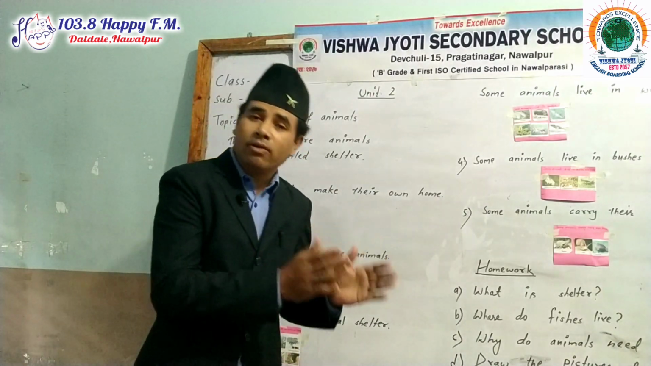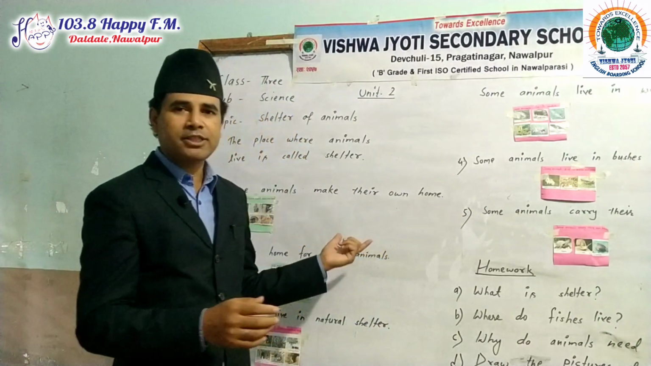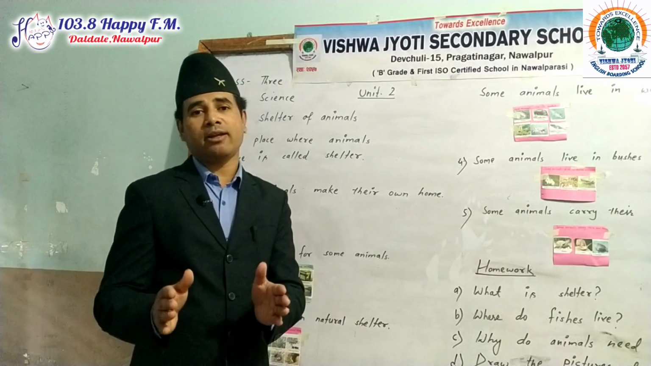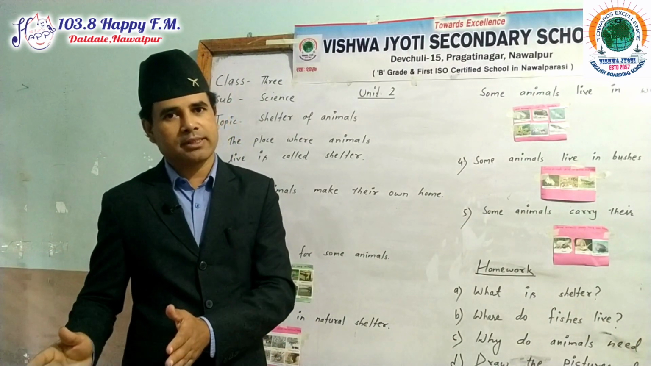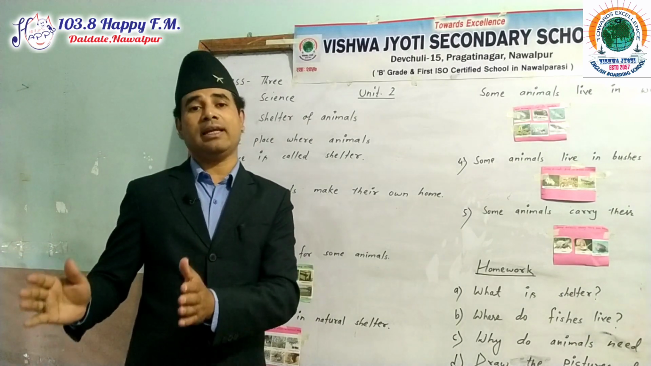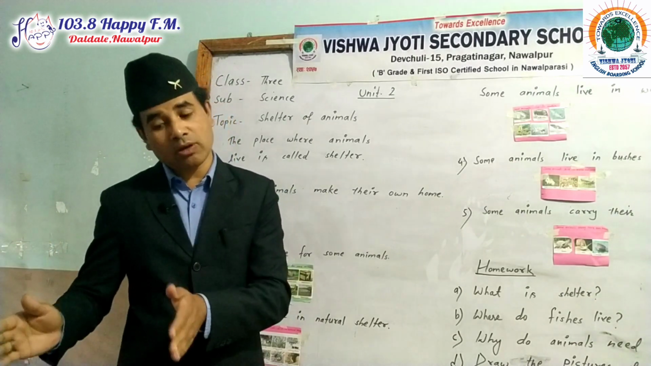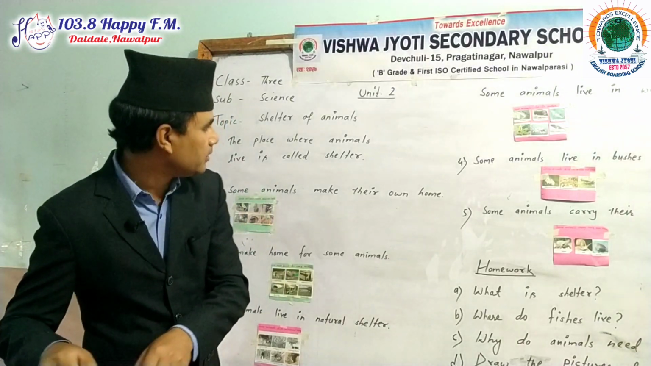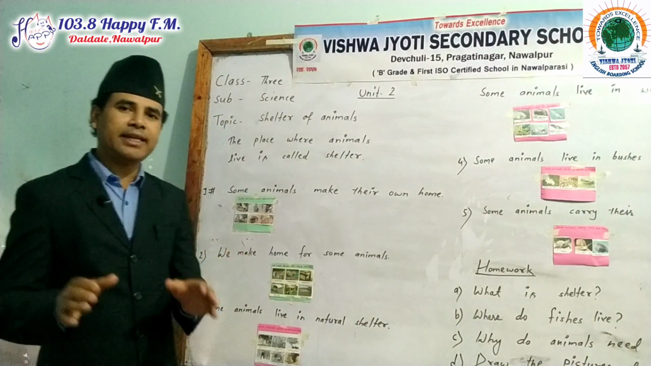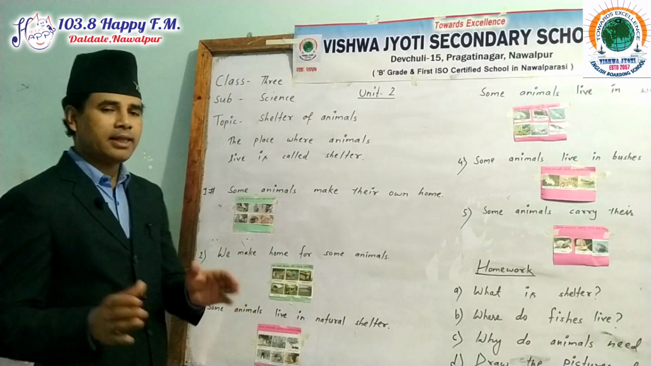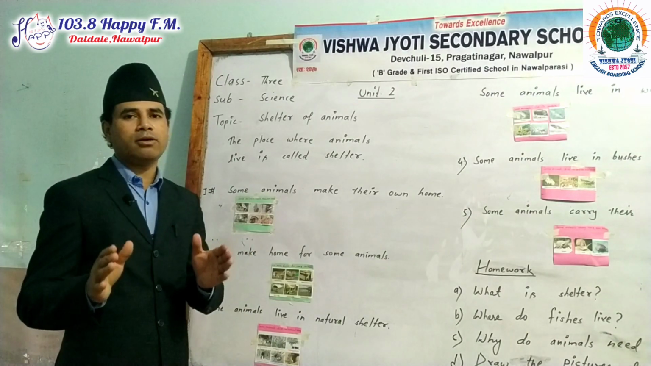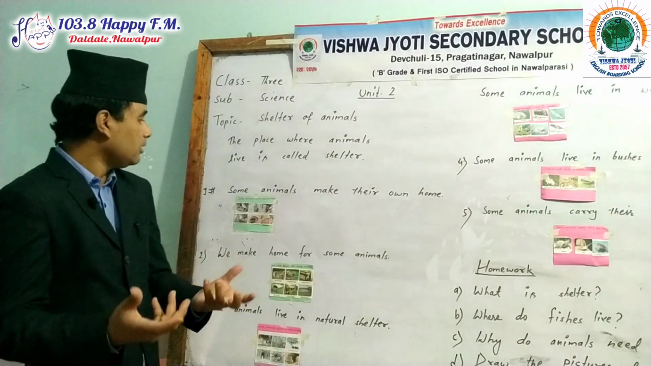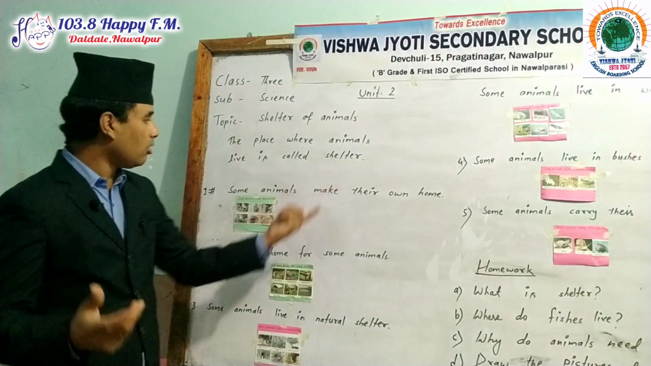Like the example I have given already, many animals are found inside the water. Aquatic animals do not need any home because they are living inside the water. But other animals need a home. Now let us discuss some of the animals, what type of homes they have got, and what types of shelters they are called.